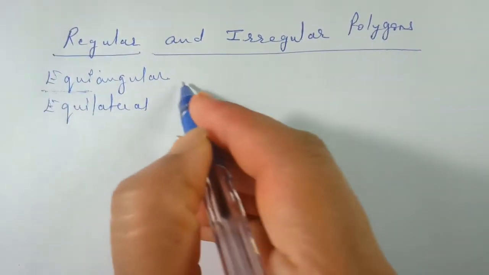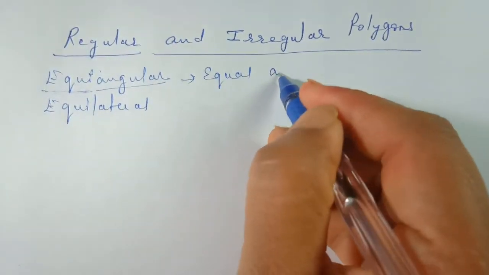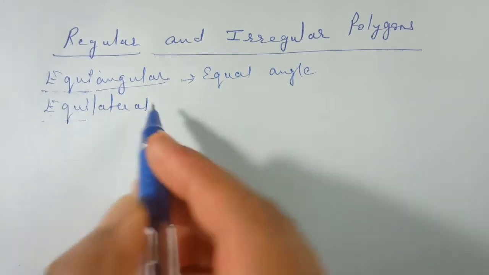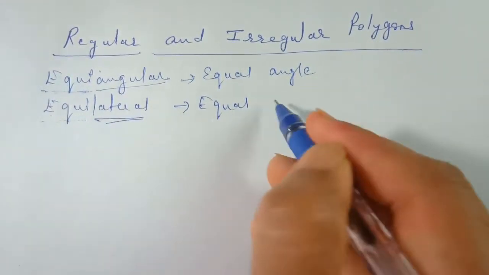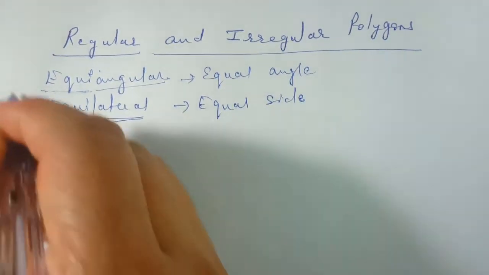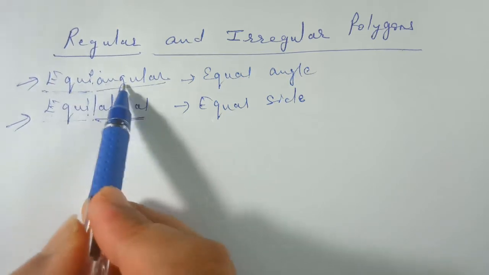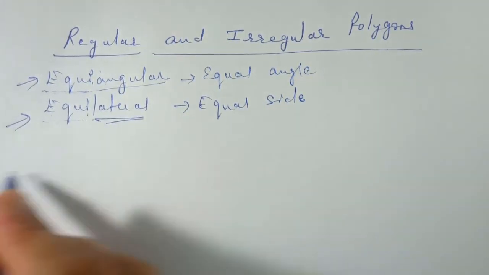Equi means equal and angular means angle. Equilateral: again, equi means equal and lateral means sides. So first of all we have to understand the meaning of these two. Equiangular means equal angles and equilateral means equal sides.